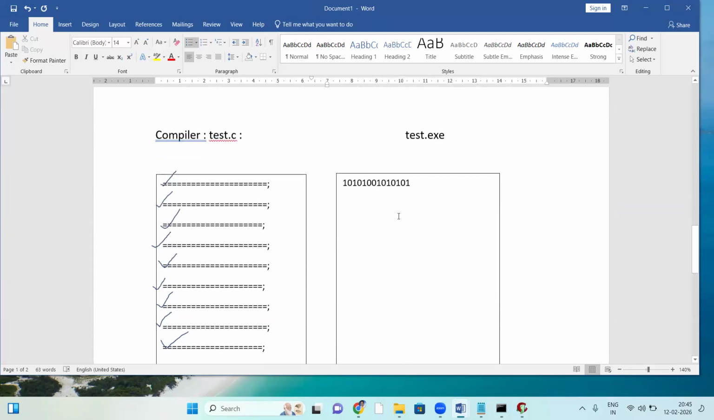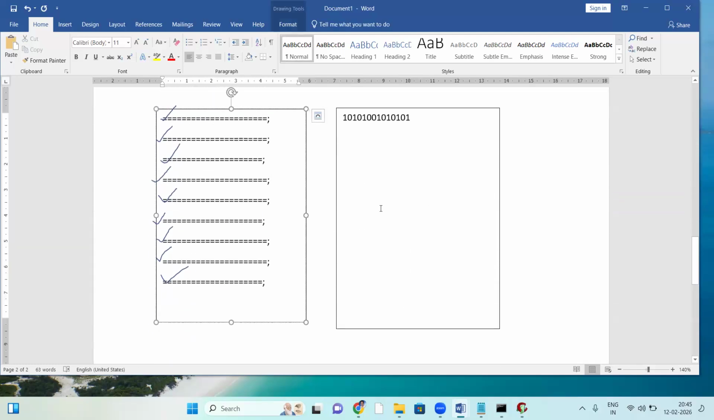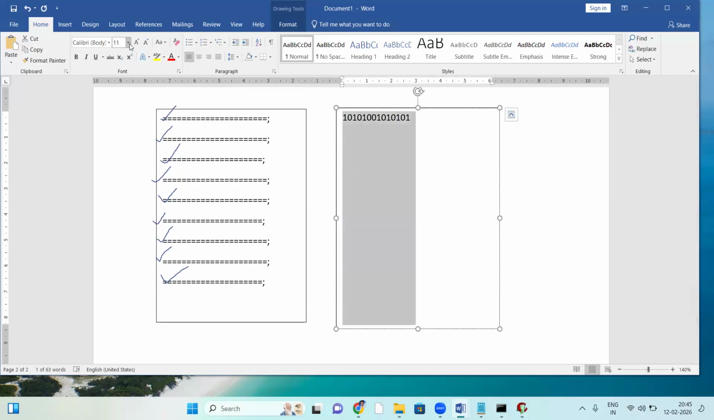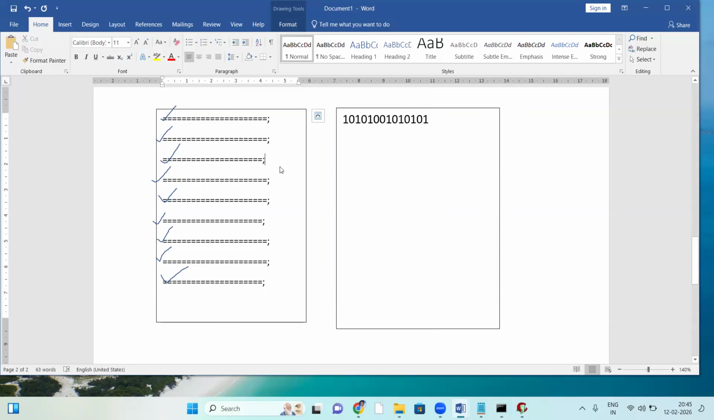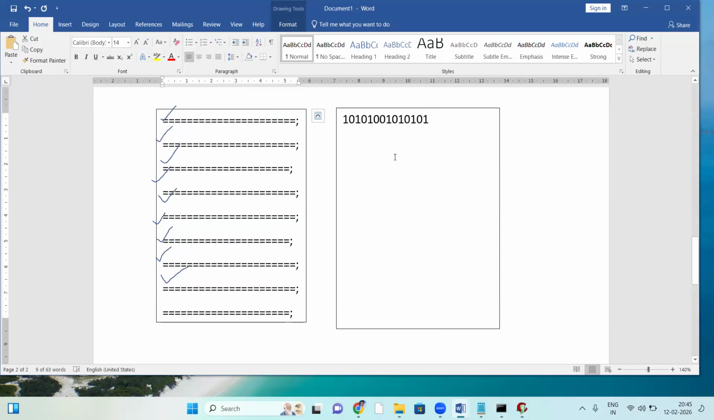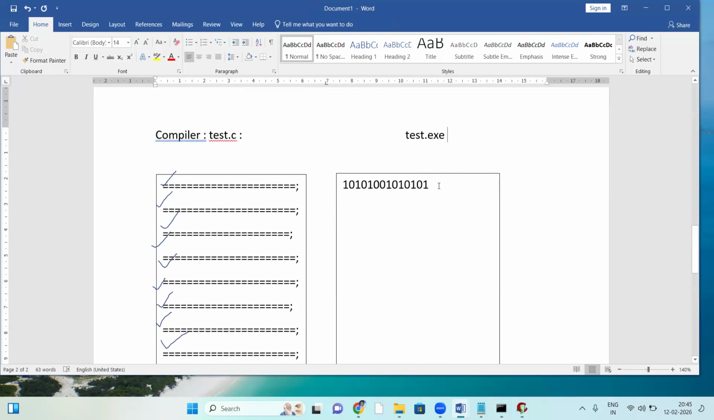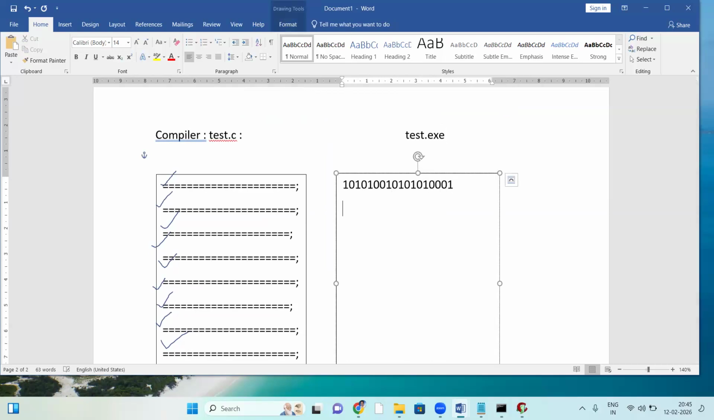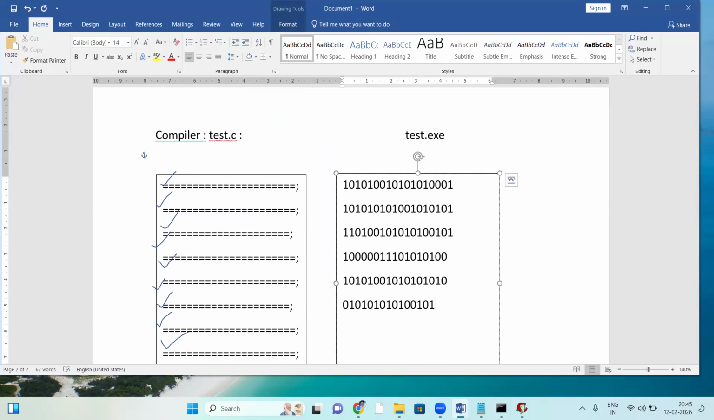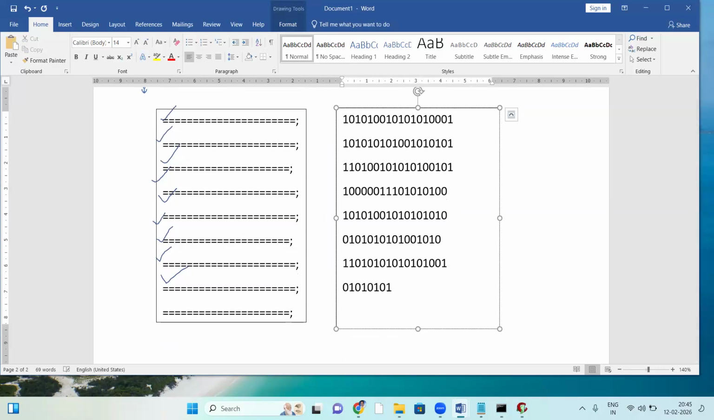But in case of the compiler, the whole code converts into binary format. That binary format is written to another file called an exe file. It is in zeros and ones format, right? Each next line converts into zeros and ones binary format and is written to another file. That file is the exe file. Exe means executable file. Generating the exe file like this.